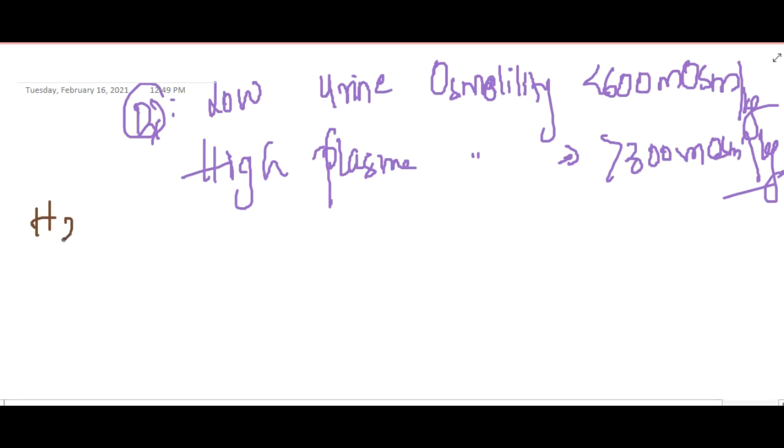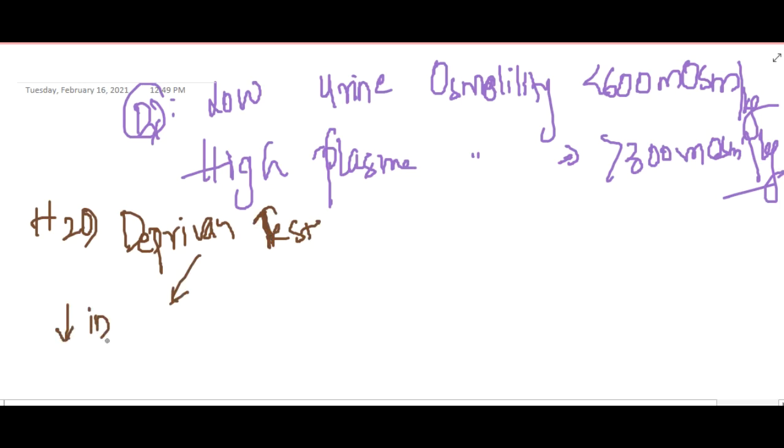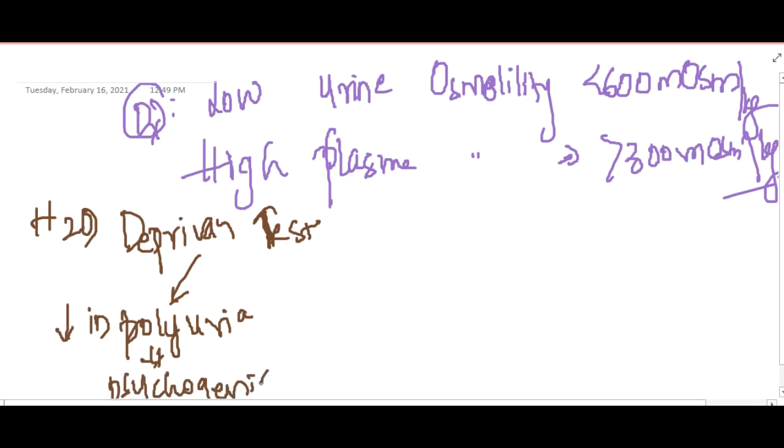In order to differentiate psychogenic polydipsia from diabetes insipidus, we give the water deprivation test. Here we ask the patient not to drink water. If there is a decrease in urine output, a decrease in polyuria, then that tells us it is psychogenic polydipsia.